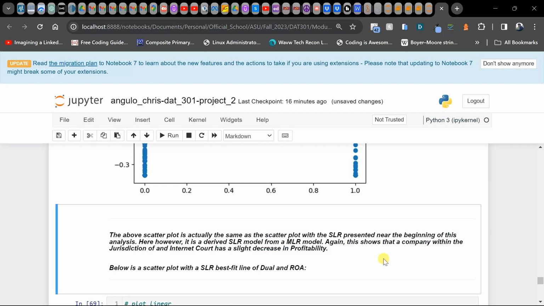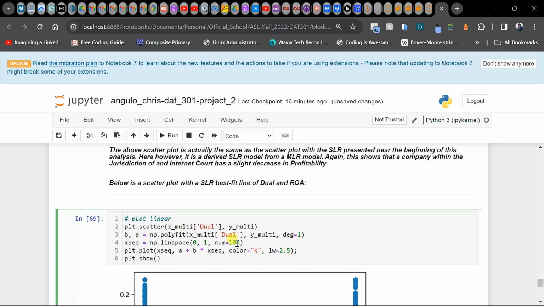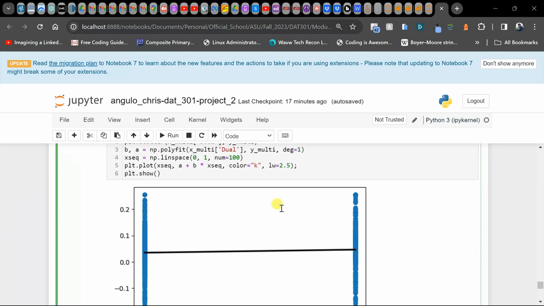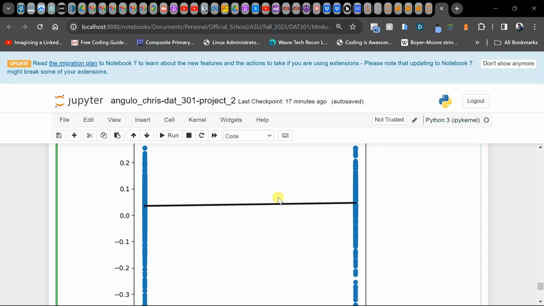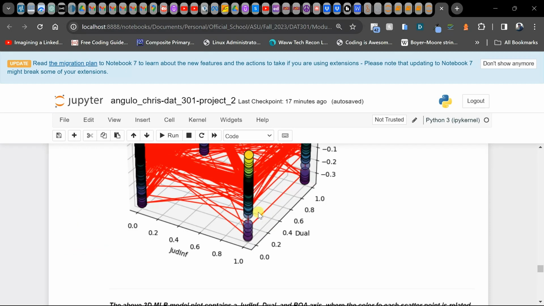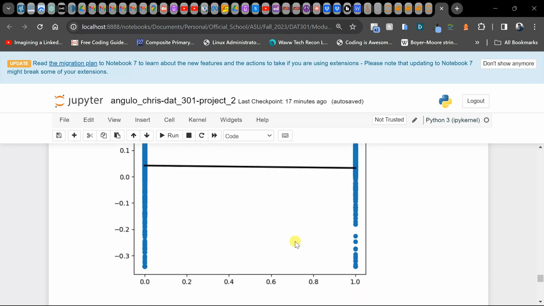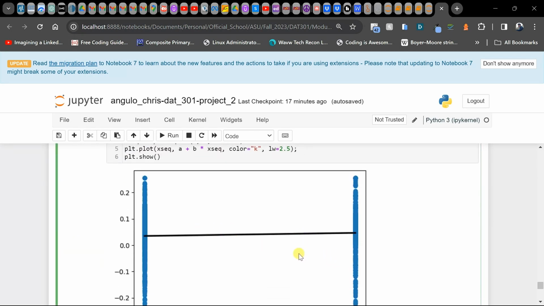But yeah, this is what we see, and then we're going to do this also for the chair CEO duality and profit, and we see this. We actually see a positive. This 3D model is a combination of this, and this is what we can kind of see.